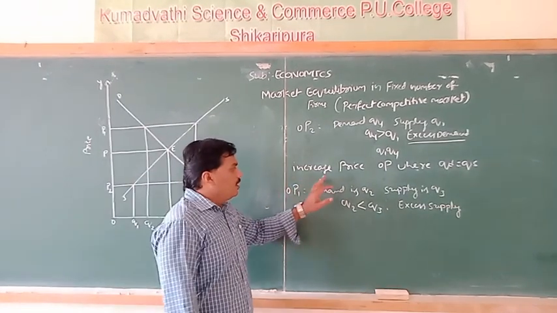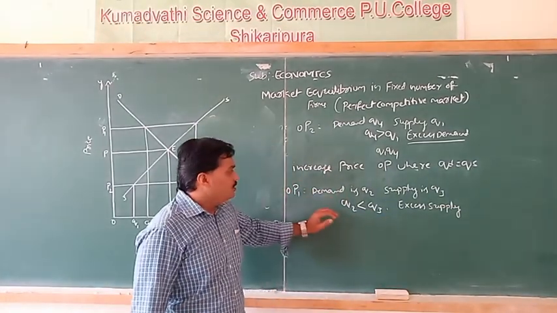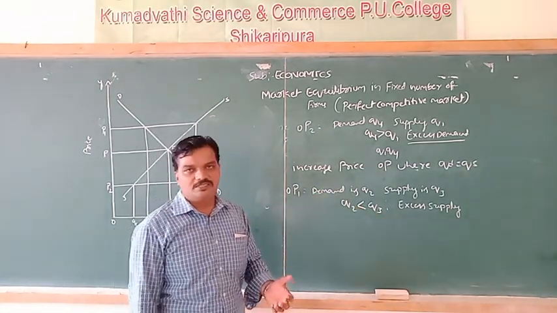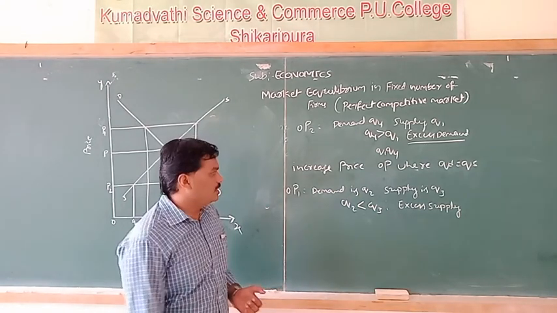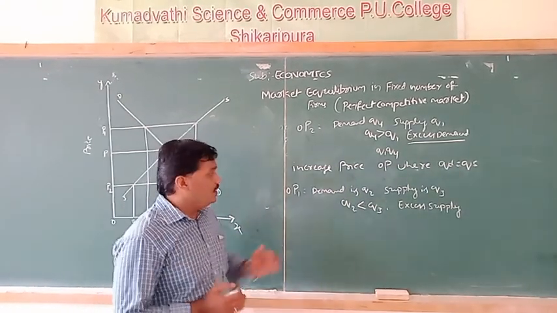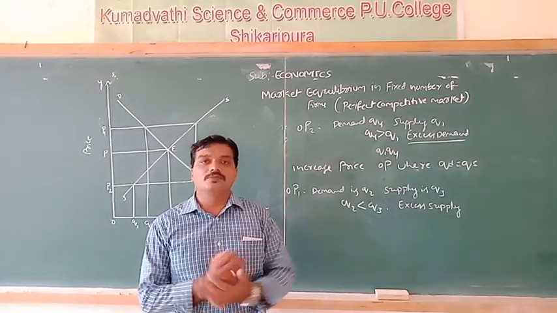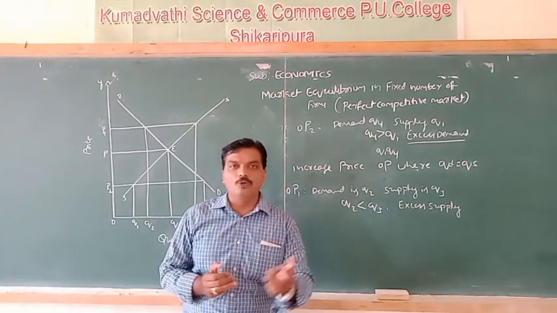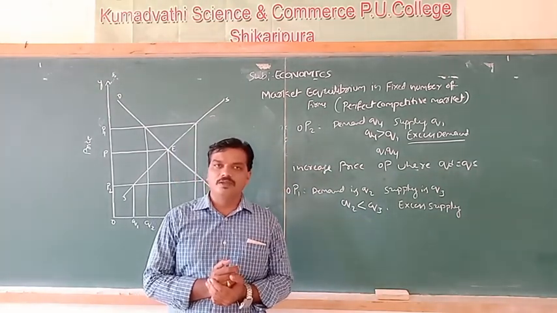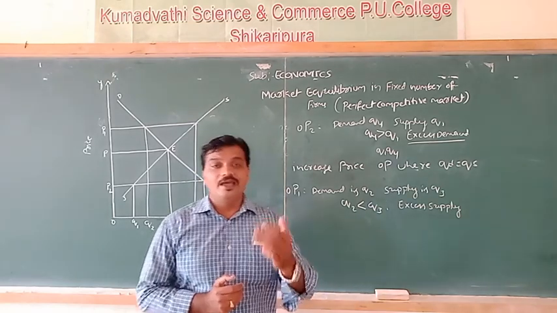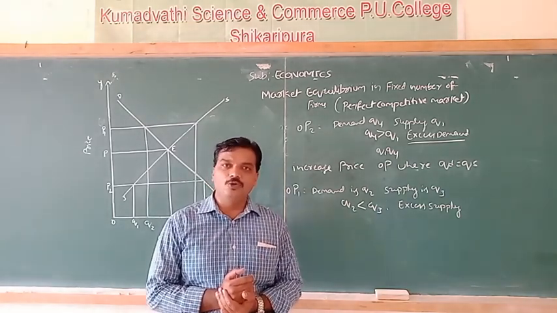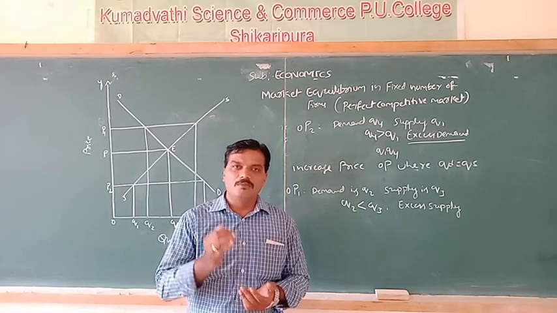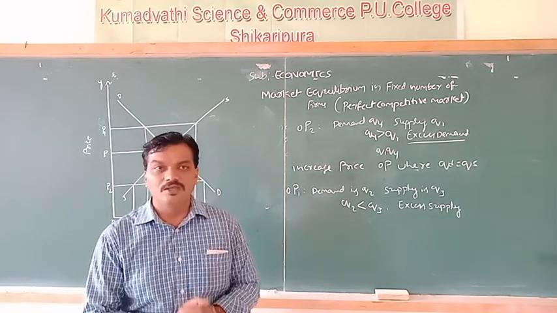This situation is called excess supply, where market demand is less than market supply. What happens in this situation? Some firms are not able to sell their output as they expected. So they try to increase their sales by lowering the price of their commodity.